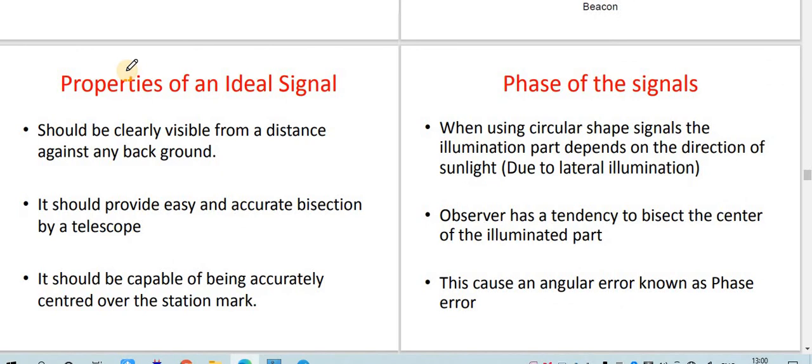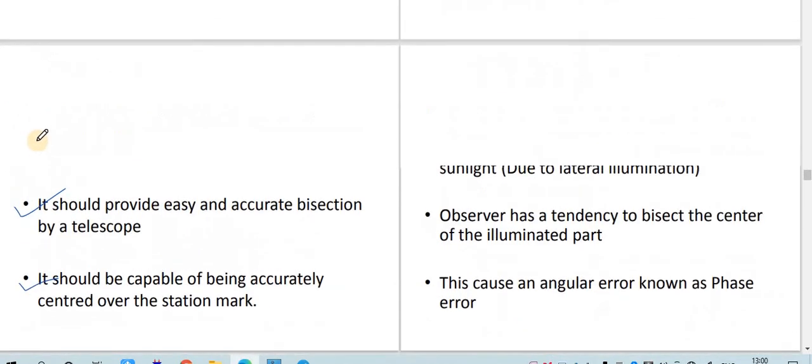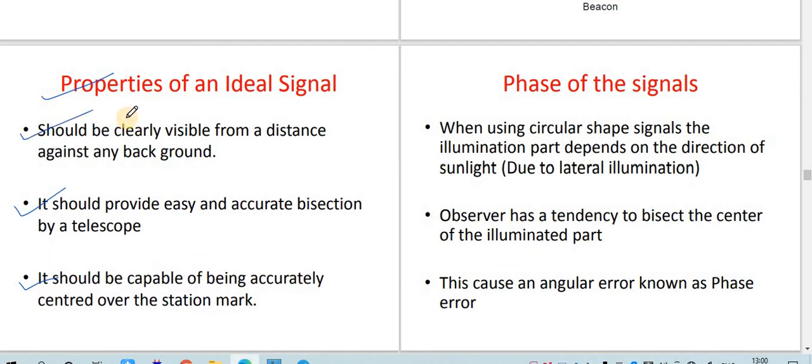The last one is the properties of an ideal signal. It should be clearly visible from a distance against any background. It should provide easy and accurate bisection by the telescope. It should be easily bisected by the cross hair. It should be capable of being accurately centered over the station marker. So these are the 3 conditions for an ideal signal.